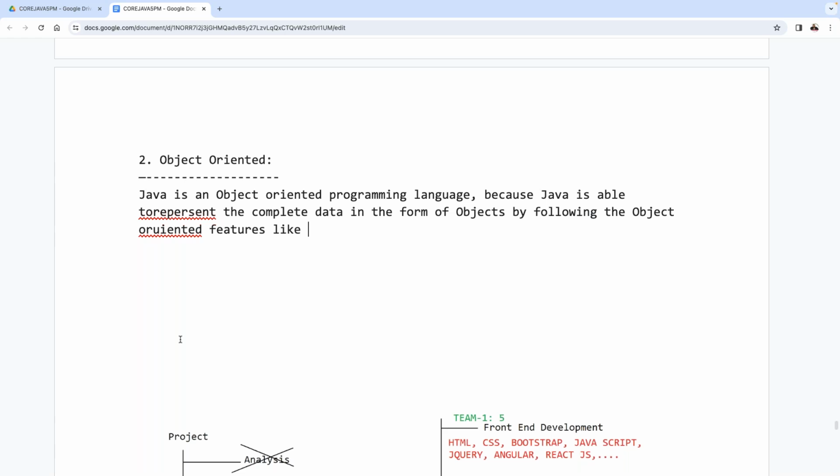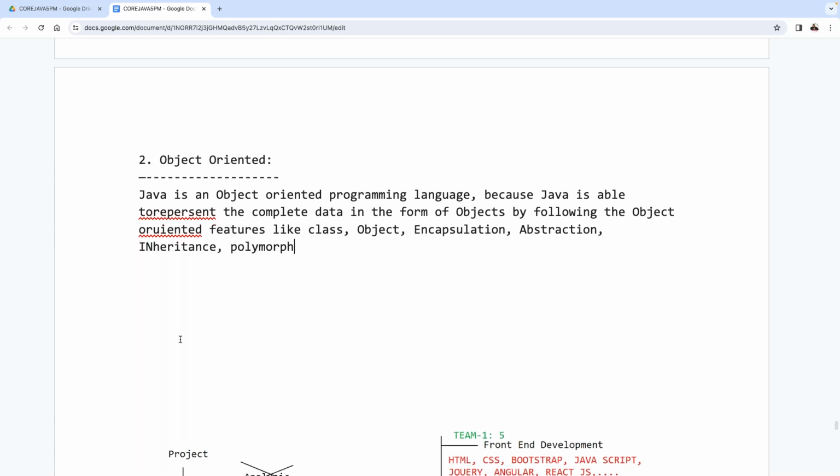What are these object oriented features? Class, object, encapsulation. All right, sir, just 1 minute. Now here I need to provide encapsulation. Then after this, abstraction. Then inheritance. Next is polymorphism. Next is message passing. That's it.